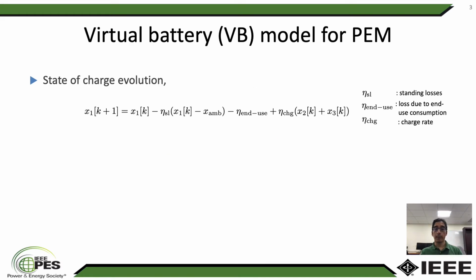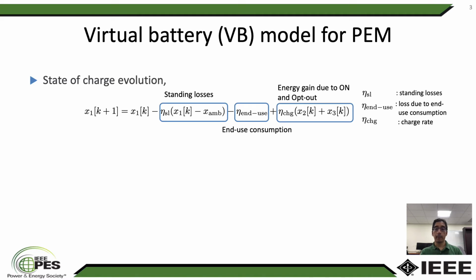The virtual battery model, or VB for short, for thermostatically controlled loads such as electric water heaters consists of three states. The first state captures the dynamics of average state of charge of the fleet. The average state of charge of the fleet decreases as a result of heat loss through the lining of the hot water tank. The average effect of end users consuming hot water from the tank is also captured. That results in a decrease in the average state of charge.